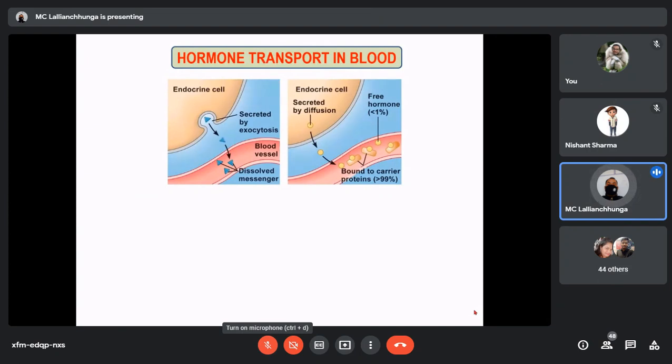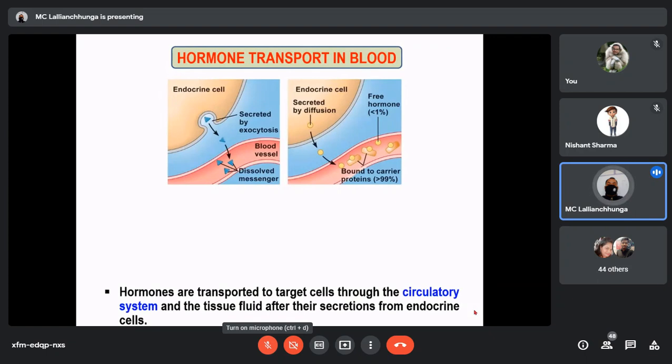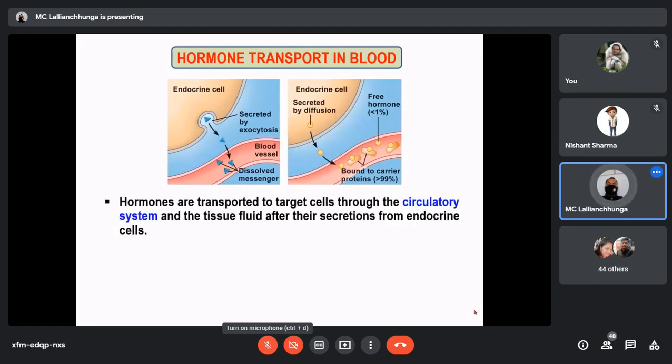Today we are going to discuss hormone transport in the blood after they are secreted into the blood, and how a hormone is transported to its target organ. As I told you, from the diagram it is very clear that after being secreted, the hormone enters the cardiovascular system, and the blood will transport it to the target organs.